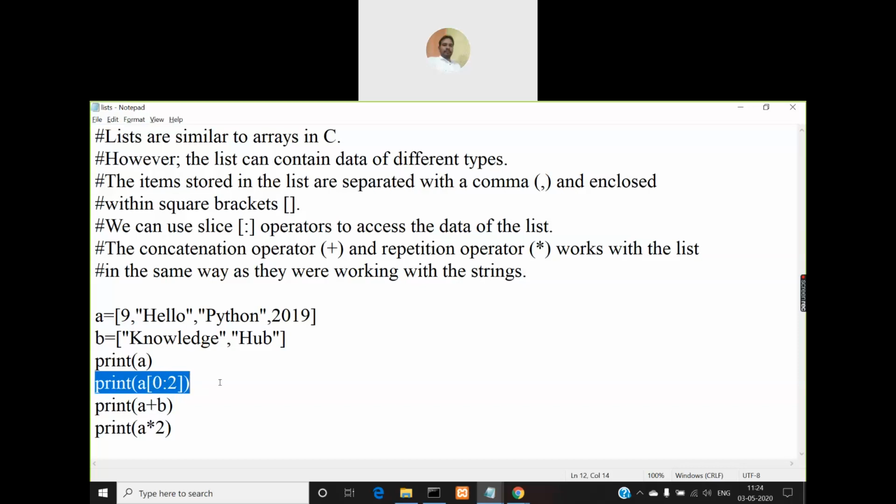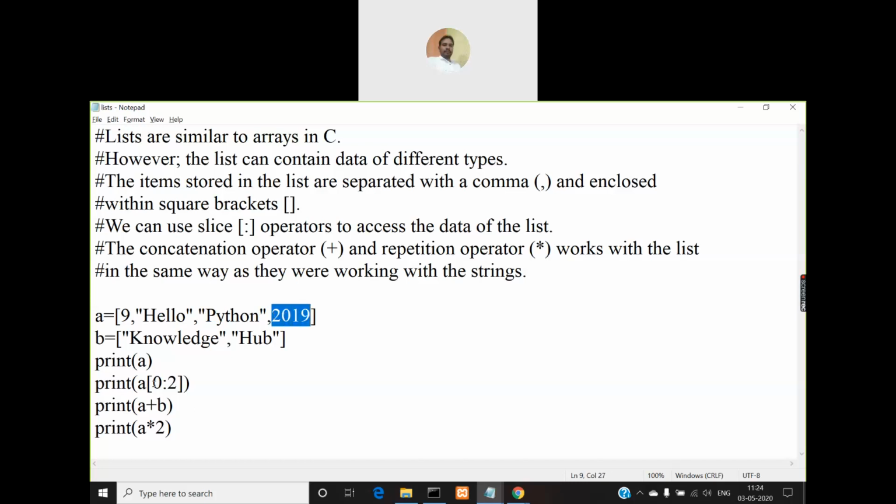The two pieces are nothing but the elements starting from 0 till 2, excluding 2, meaning index 0 up to index 1. So at index 0 you have 9, at index 1 you have hello, at index 2 you have Python, and at index 3 you have 2019.